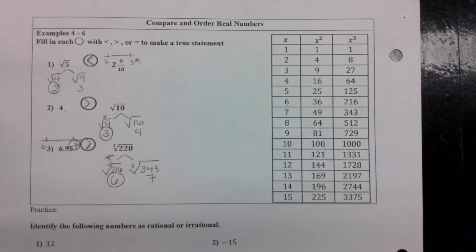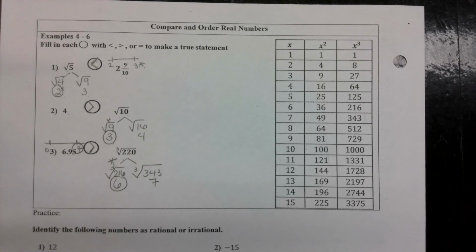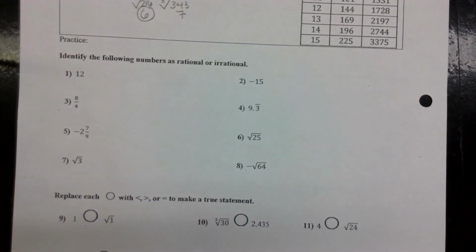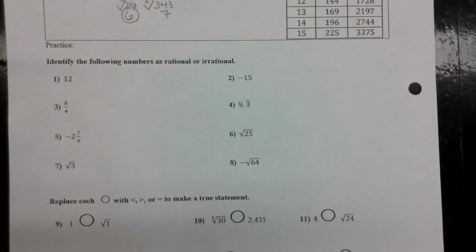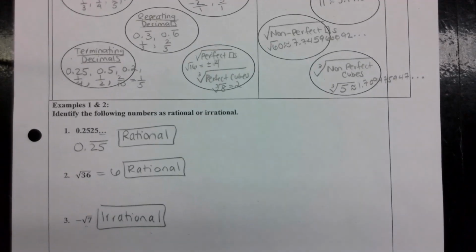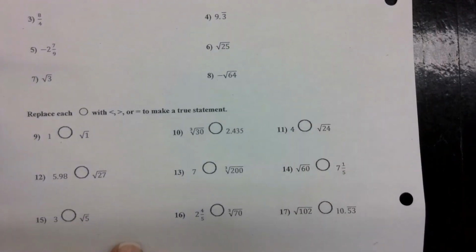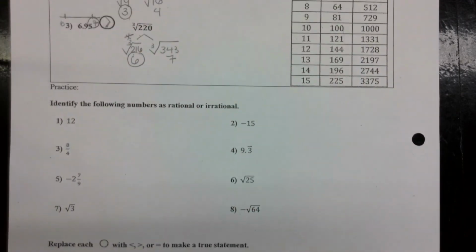Very nice. Okay, we still have about 8 minutes. Let's go ahead and look at the practice. So for the first part of this, 1 through 8, you're using the notes back here as to whether it's rational or irrational. If you can write it as a fraction, it's rational. If you can't write it as a fraction, it's irrational. And then down here, you're estimating to decide whether it's greater than or less than. You guys can go ahead and start. I'll pause the video.